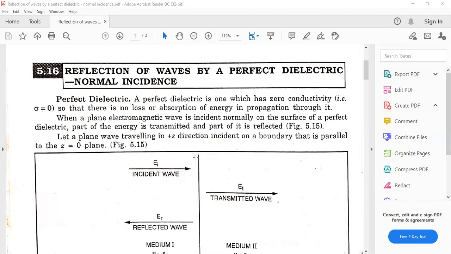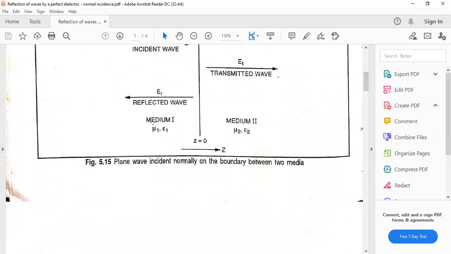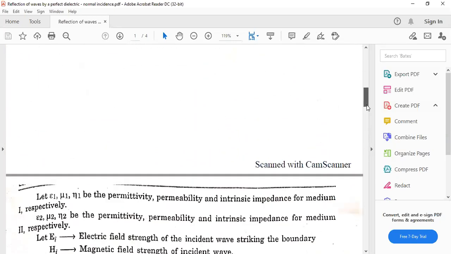So this material is the perfect dielectric. On one side there is medium 1, on the other side there is medium 2. Some energy is transmitted to medium 2 and some of the energy is reflected back to medium 1. For medium 1 there is mu1 epsilon 1 and for medium 2 it is mu2 and epsilon 2.